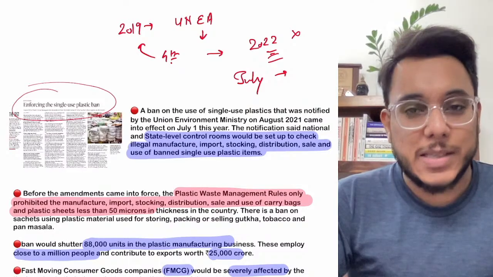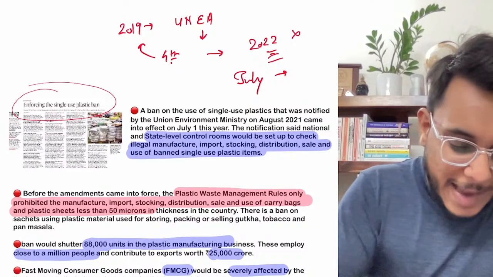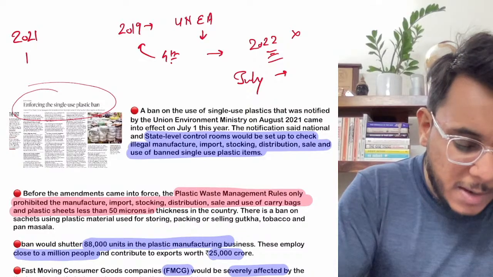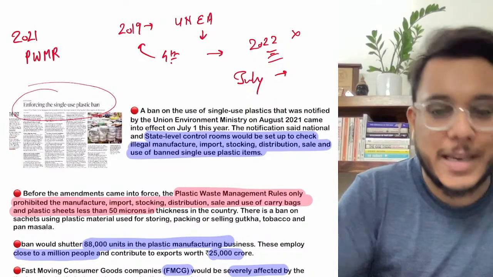Okay, now guys, to implement this particular thing, actually what happened in 2021 is that the plastic waste management rules came out.